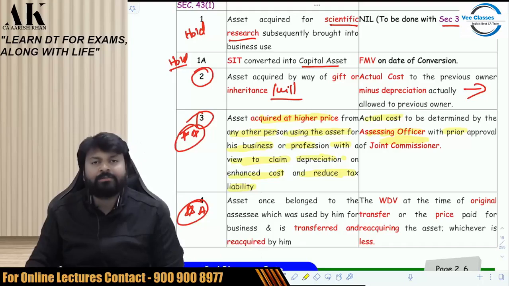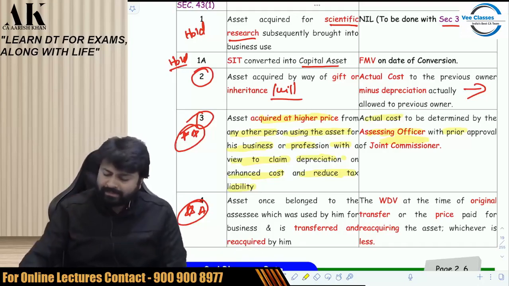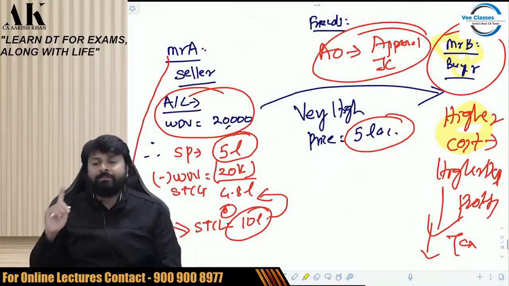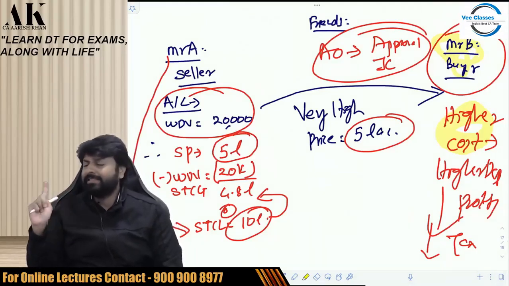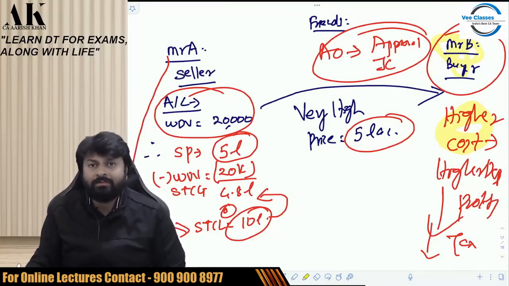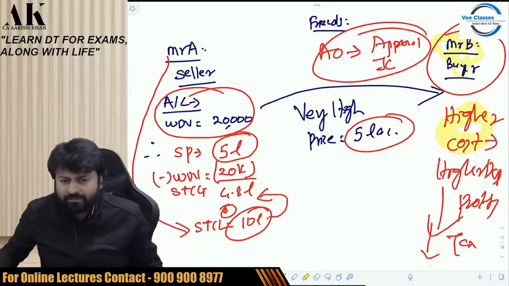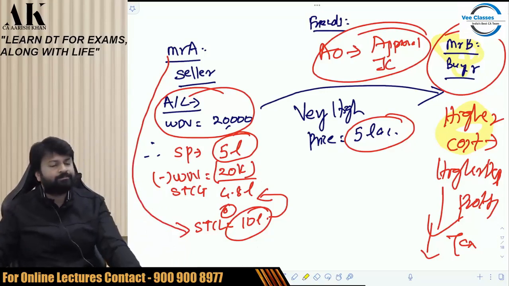Joint commissioner. Check. So the moment the AO comes to know that you are buying an asset at a very high price, he will say that he will ask the joint commissioner about it. I'll take an approval from the joint commissioner and accordingly I will determine your actual cost. Check. This is what this provision has to say. Beautiful provision. If you want to take a photograph of this, you can take this for your better understanding.